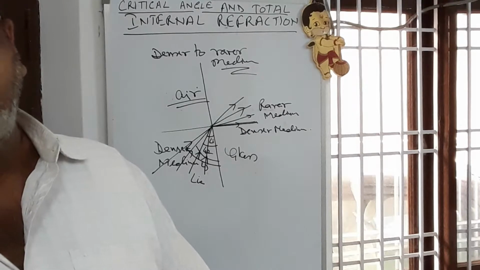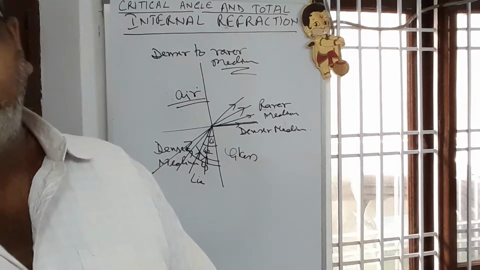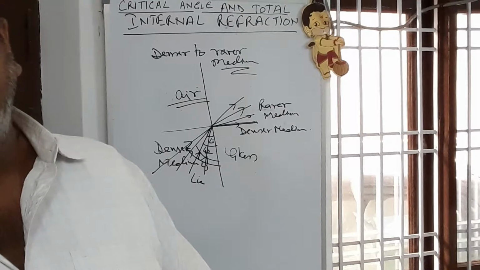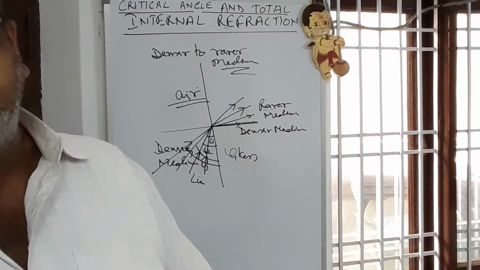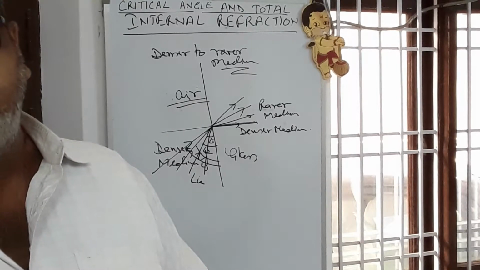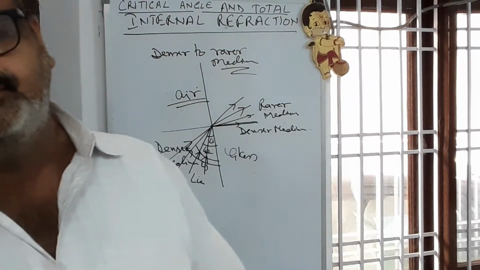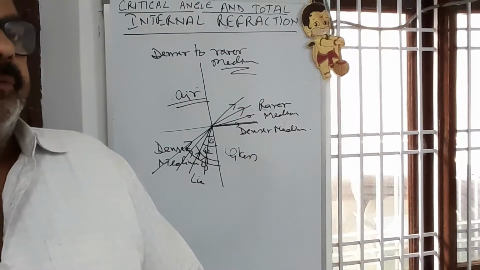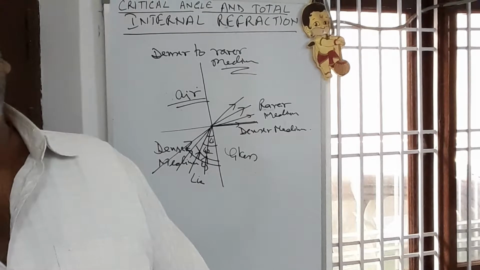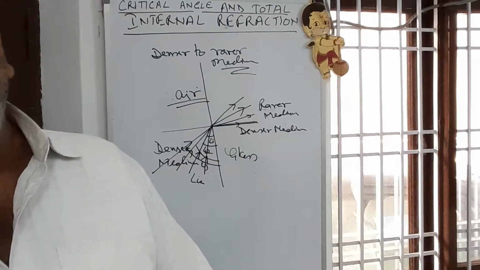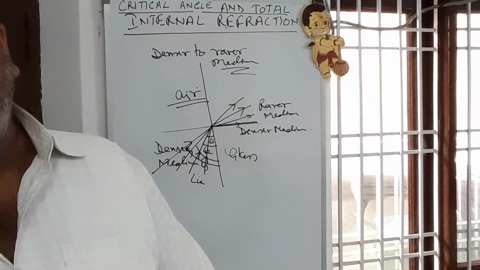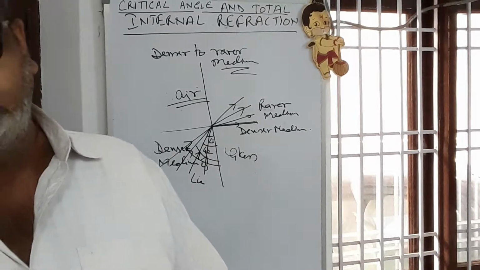Next comes the relationship between critical angle and refractive index. gμa is equal to sin i upon sin 90. Sin 90 value is 1, so gμa is equal to sin C upon 1; if reversed, aμg is equal to 1 upon sin C, or cosec C. So sin C is equal to 1 upon aμg, where aμg means refractive index of glass with respect to air. So this relation we have to remember: refractive index of glass with respect to air is 1 upon sin C, or cosec C.